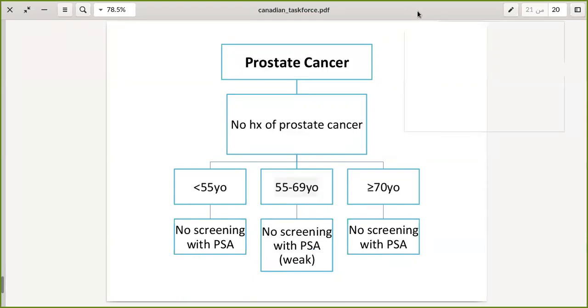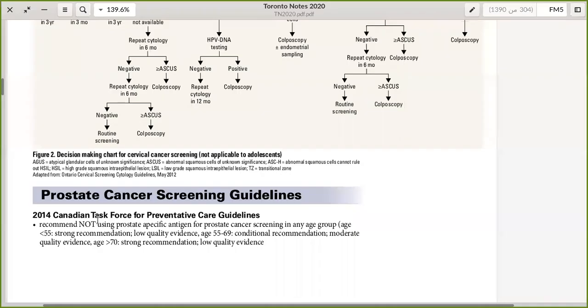Let's see what the Toronto Notes mention. In 2014, the Canadian Task Force on Preventive Health Care recommended not using prostate-specific antigen for prostate cancer screening in any age group, with the strongest recommendation for less than 55, as we mentioned, and a conditional recommendation, which means also a weak recommendation, from age 55 to 69. Okay, that's it. That's all about prostate cancer.